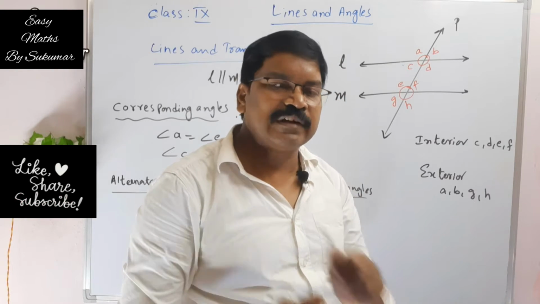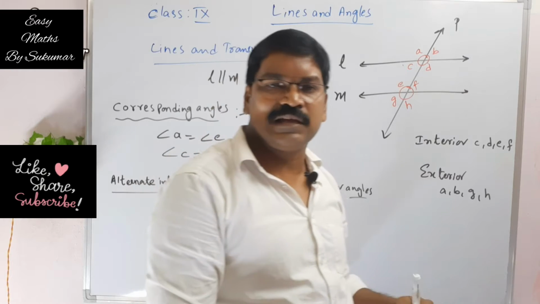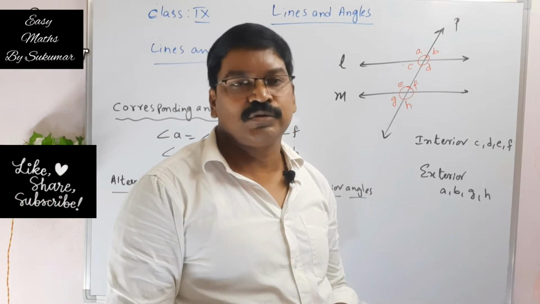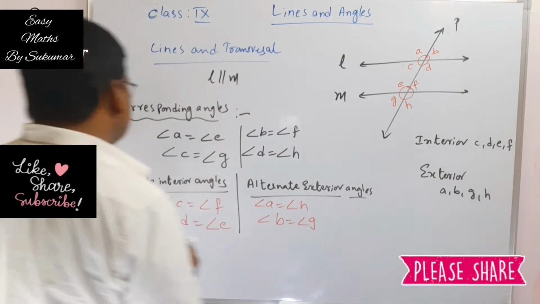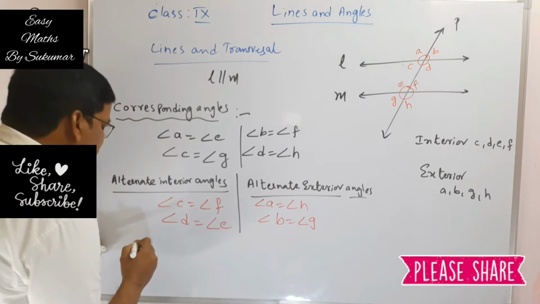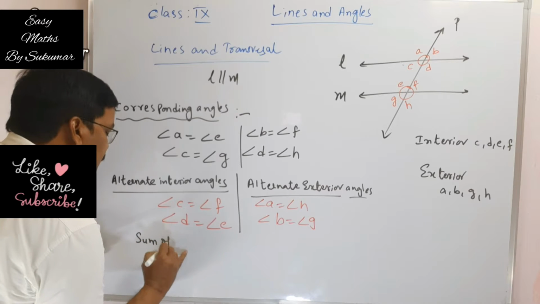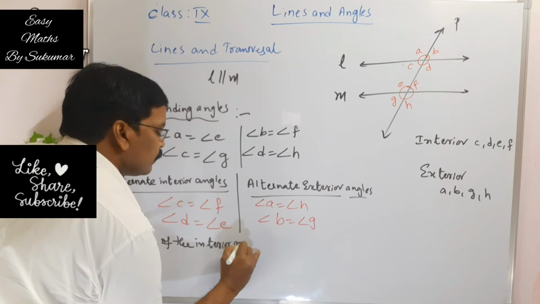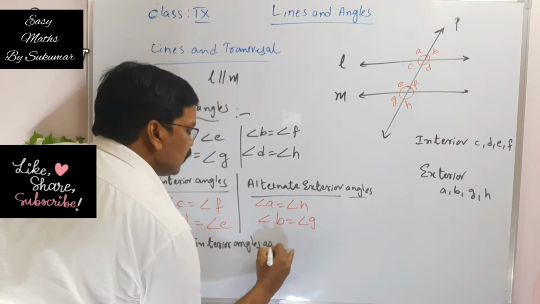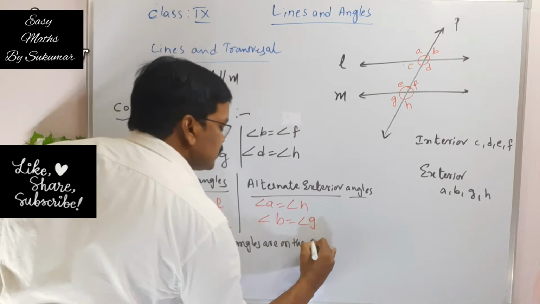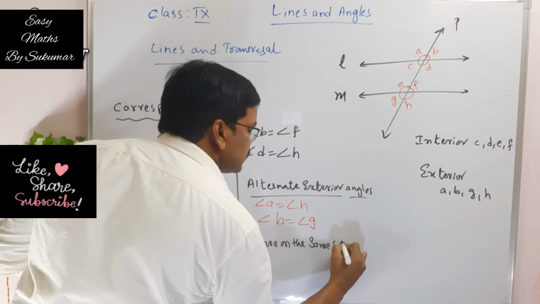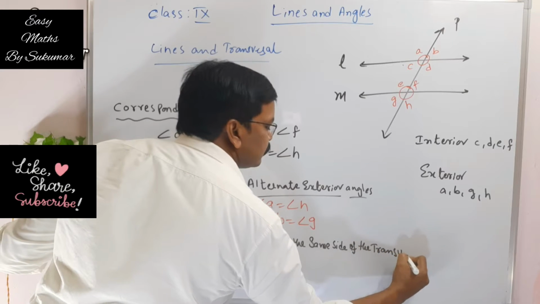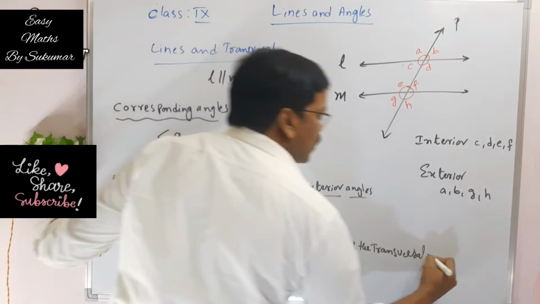Okay, my dear students, that means if a transversal intersects two coplanar parallel lines, then alternate interior angles are equal and alternate exterior angles are also equal. Okay, the next property is the sum of the interior angles that are on the same side of the transversal are supplementary.